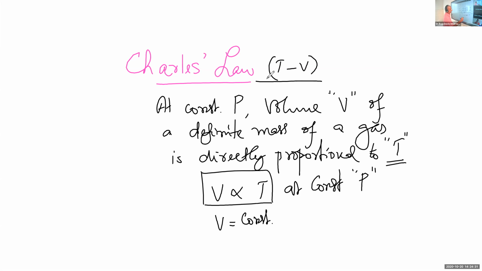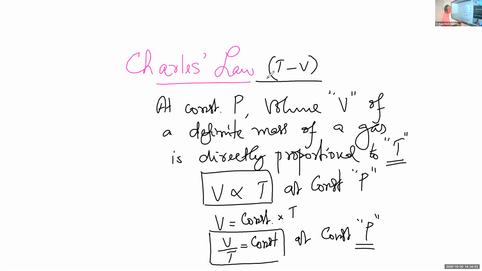Or we can write V by T is equal to constant at a constant pressure. If pressure is constant, V by T of a definite mass of a gas is also a constant. So this is Charles' law and this is also Charles' law.